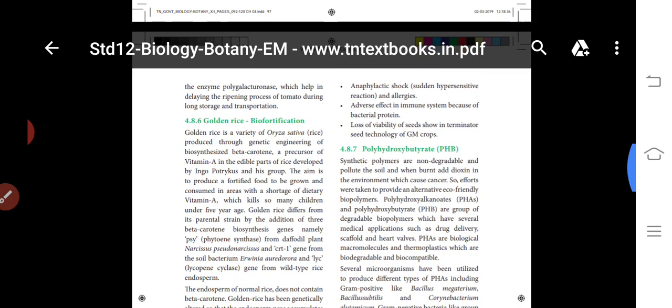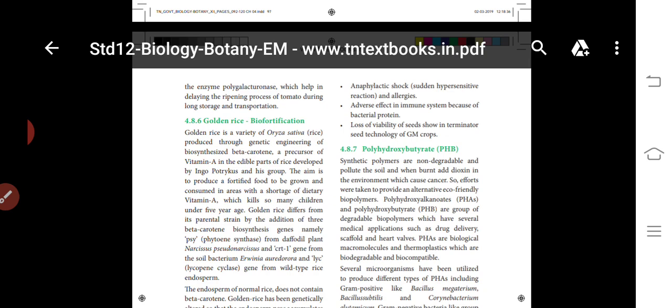Some children die before the age of 5 because of this deficiency of vitamin A. Fruits containing vitamin A are very costly, and those children do not have the money, so at this time the children die.